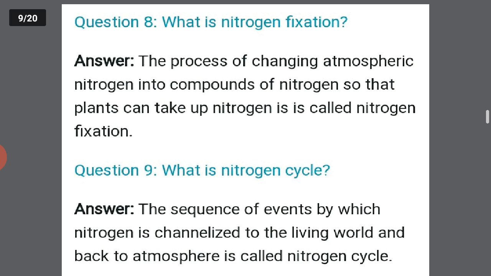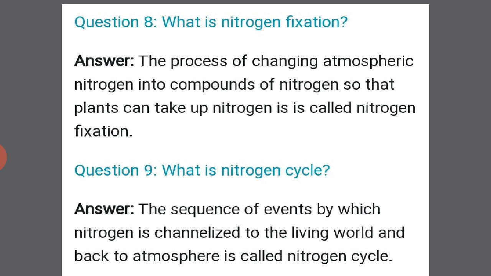Next question, what is nitrogen fixation? The process of changing atmospheric nitrogen into compounds of nitrogen so that plants can take up nitrogen is called nitrogen fixation.